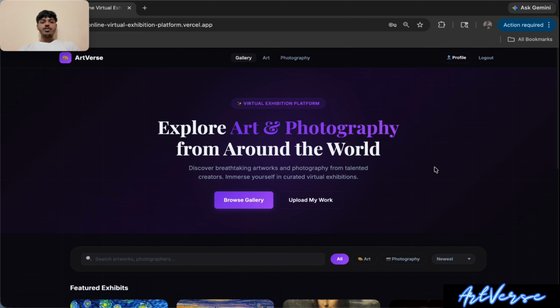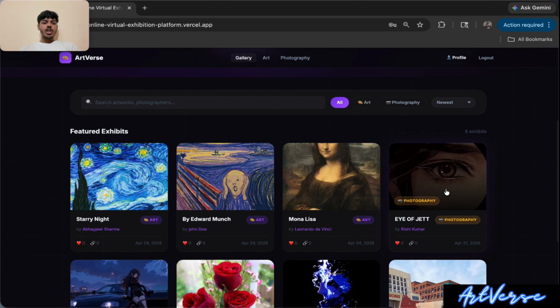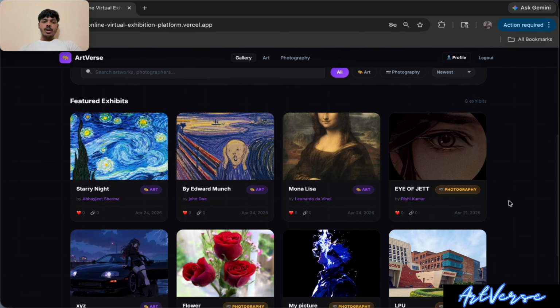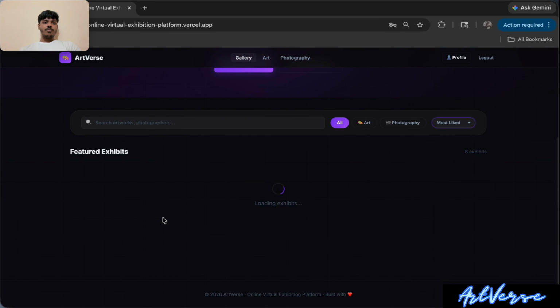First of all, I want to explain my UI. This is my UI. This is the area where all the exhibitions are viewed by all the users, all the visitors and creators as well as the admin. And we have added some filters also. The filter applied on this section is newest. Now we can adjust the filter to most liked. Now you can see the most liked exhibition will appear first and the least liked exhibition will appear last.